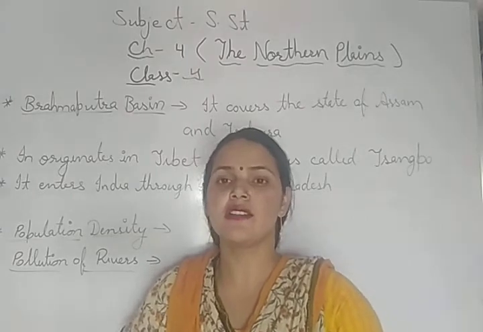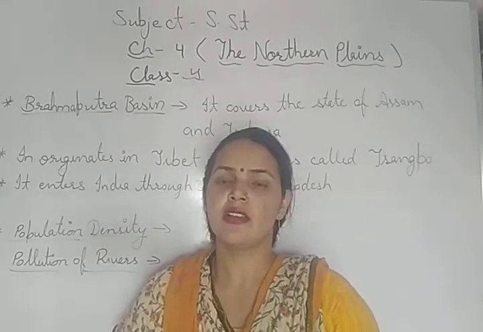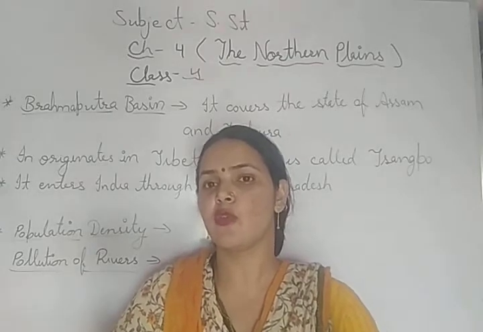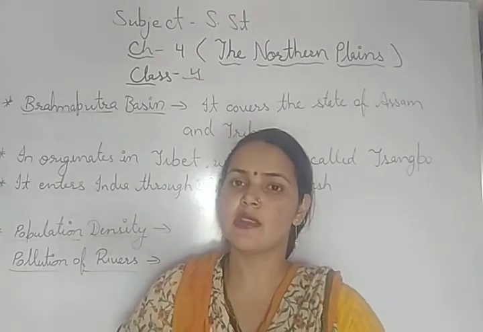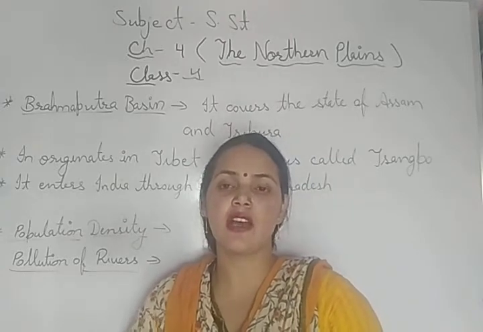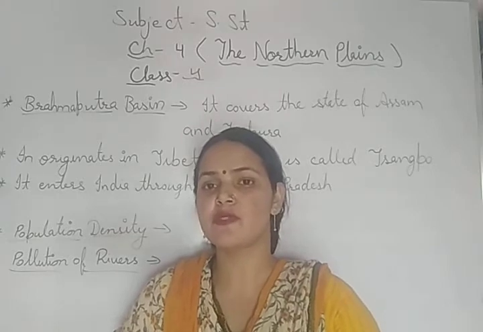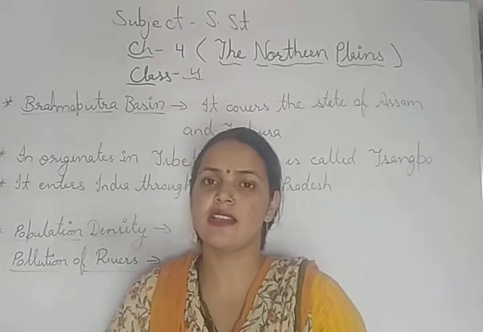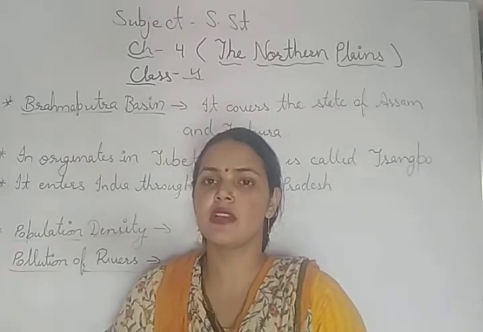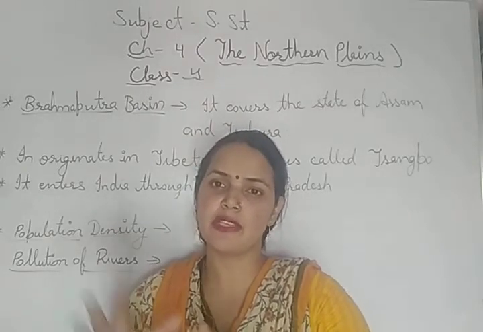This delta receives the highest rainfall in the world. We know that the eastern part of our country receives the highest rainfall. So this is the Brahmaputra basin which receives the highest rainfall in the world. And the major crops which are grown here are jute and rice.